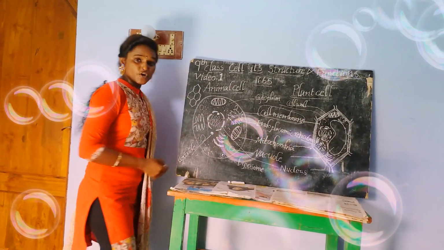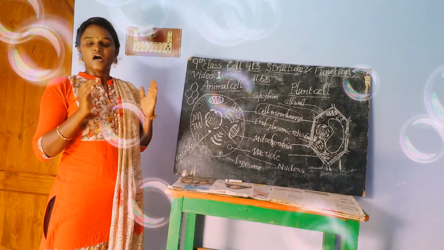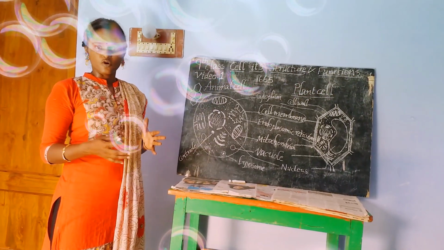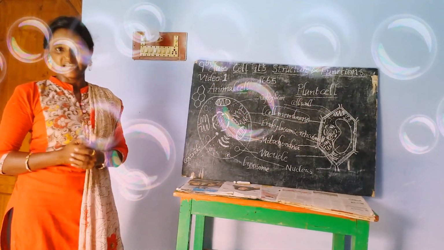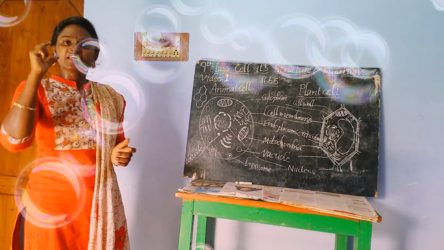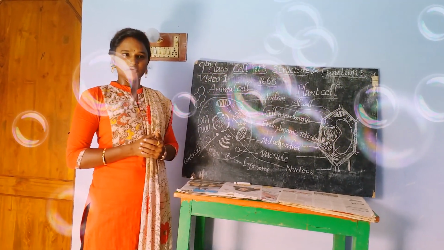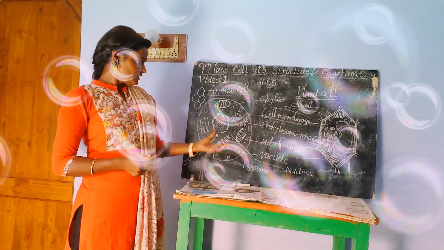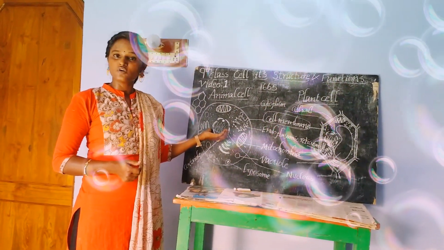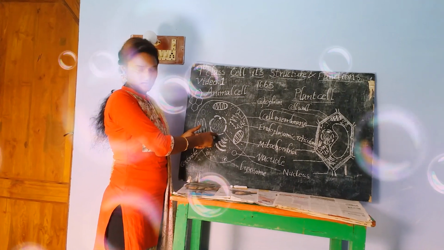Okay, outermost part we discussed, and then we go to the important part of the cell, which is also called the head of our cell, the nucleus. Like for our body, the brain is the head, in the same manner, for a cell, the nucleus is the head. Like your principal sir is head of your school, a cell is also under the control of the nucleus. That's why we call the nucleus the head of the cell.